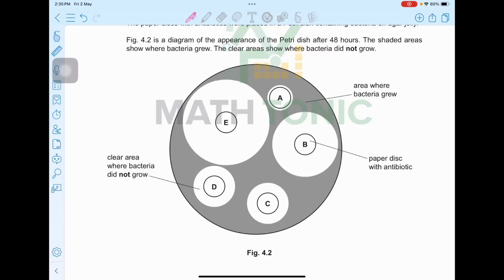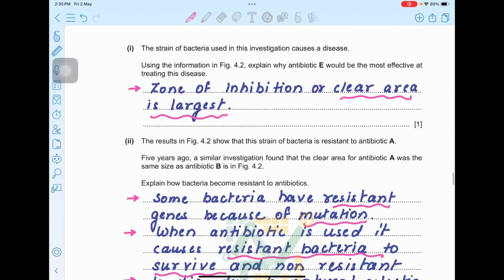What do you think is the most effective antibiotic here? The most effective antibiotic here is E. Why is it the most effective antibiotic? Because it shows more clear area, more zone of inhibition where the bacteria could not grow. Moving ahead to the next part. The strain of bacteria used in this investigation causes a disease. Using the information in figure 4.2, explain why antibiotic E would be most effective at treating this disease. So as I just told you, because there is the most clear area where the bacteria could not grow, the most zone of inhibition, that is why it is most effective.